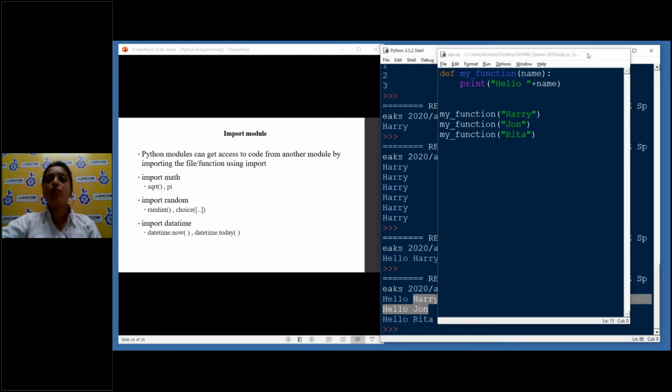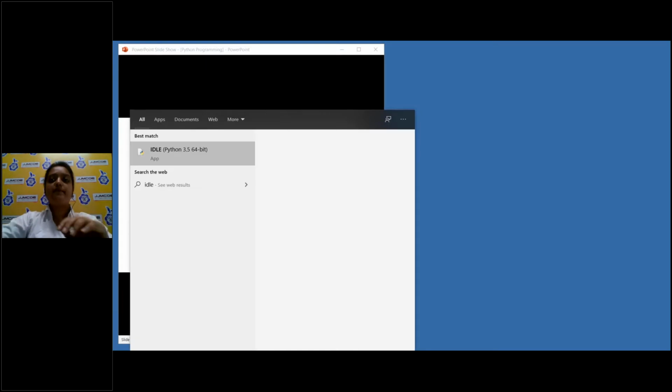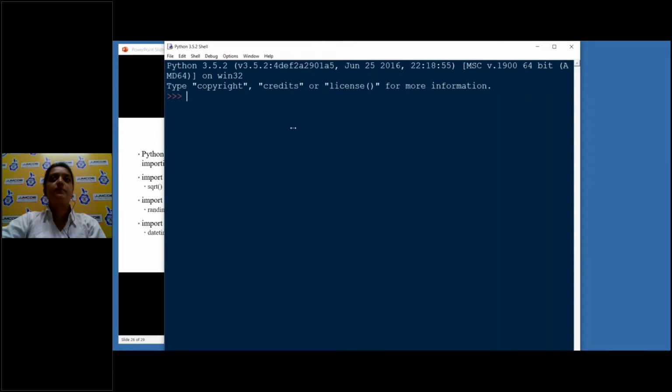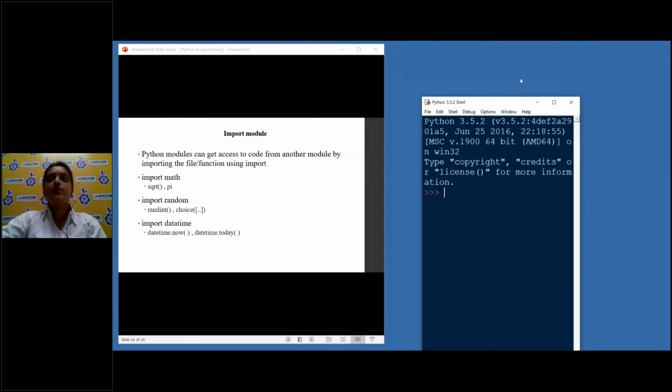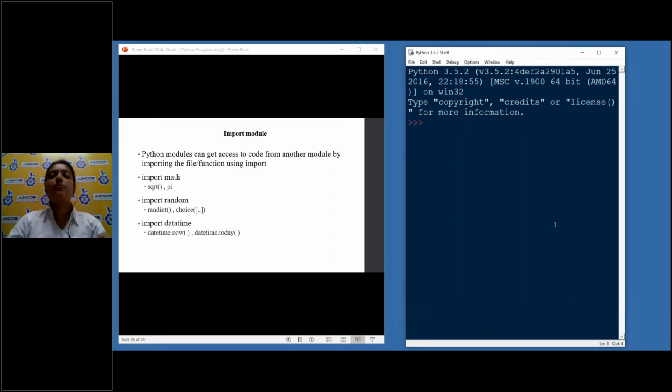So now we have something called import module, and I'll quickly go over this. I'll close this and open a new one. Modules are nothing but Python libraries, just like C, where we have stdio.h or iostream.h. There are modules in Python. In order to do that, we'll do import. Import math. Math is a library in Python. So the sqrt function is defined under math. So if I write math.sqrt, pass 4, I'll get 2, obviously.